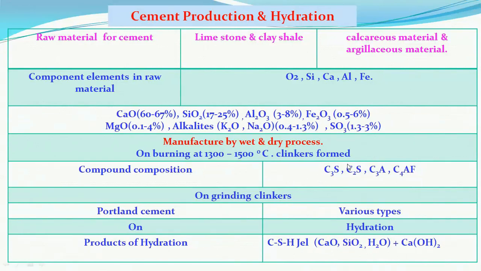These compounds are C3S, C2S, C3A and C4AF. We will be discussing later on. The clinkers are ground, and this ground material is mixed with gypsum and is used in construction as the cement in concrete.